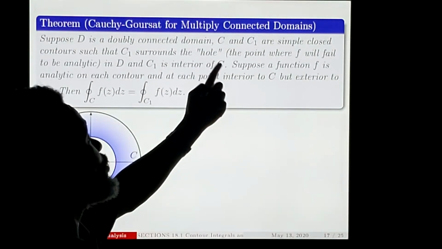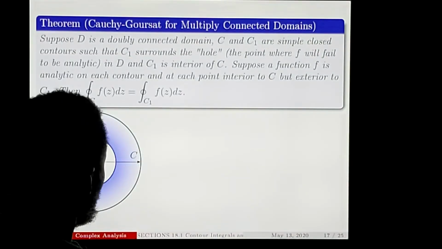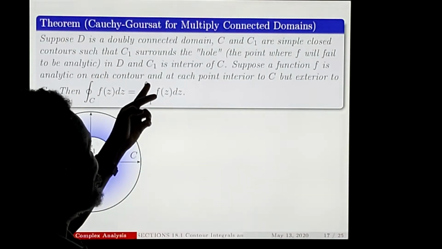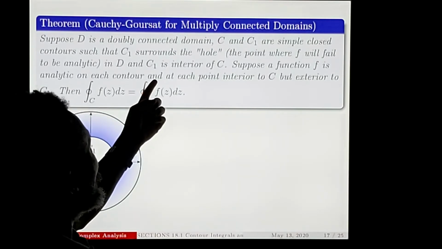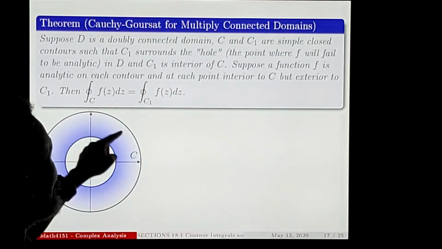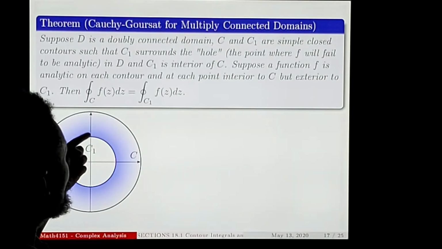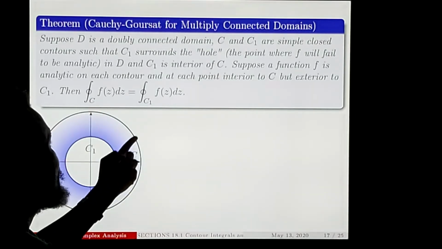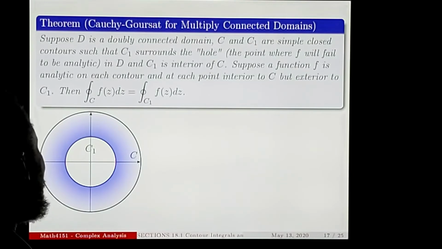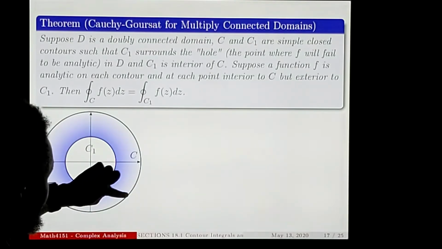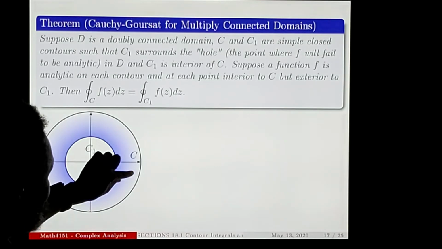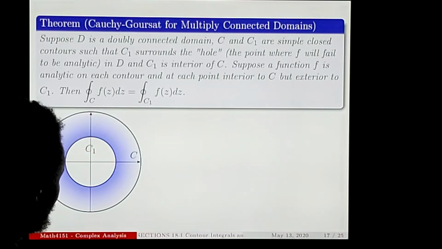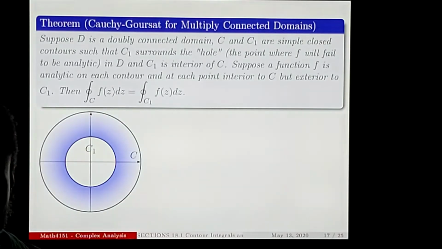D is more or less imagined somewhere in this curve, wherever it belongs. And C1 is in the interior of C. You see, this C1 is inside C. Suppose a function f is analytic on each contour, basically on C and C1, and at each point interior to C but exterior to C1. That means it's not analytic inside here. Then the integral over C is the same as the integral over C1. The simple reason is that as long as we integrate here and don't go inside C1, the integral over this curve is the same as the integral over this other one. We can check the proof, but I don't need to look at the proof.